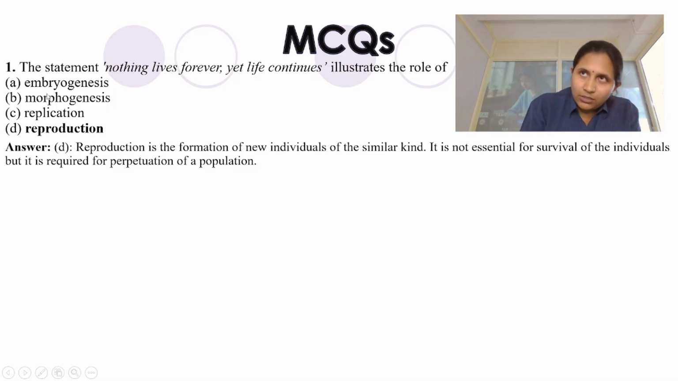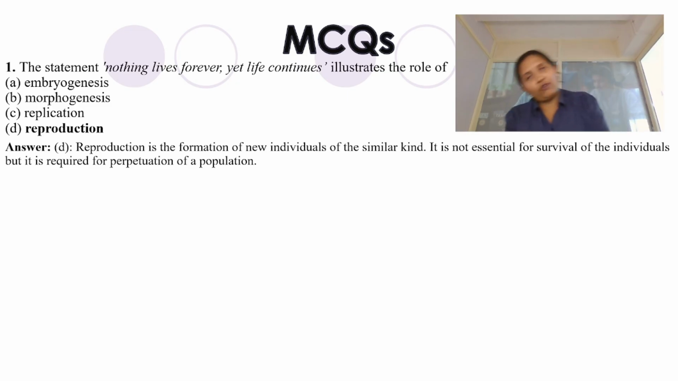Why not the other three? That also matters a lot, and it will give you a better understanding. Embryogenesis is when we are speaking about embryos specifically. Embryos cannot be produced if the individuals are not there in the first place, students. What is morphogenesis? Anything which has to deal with morphology.